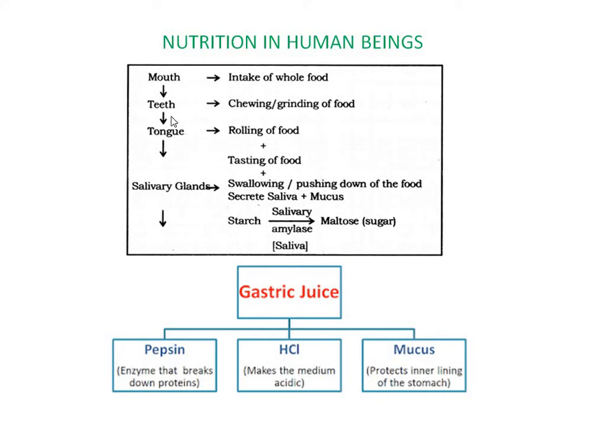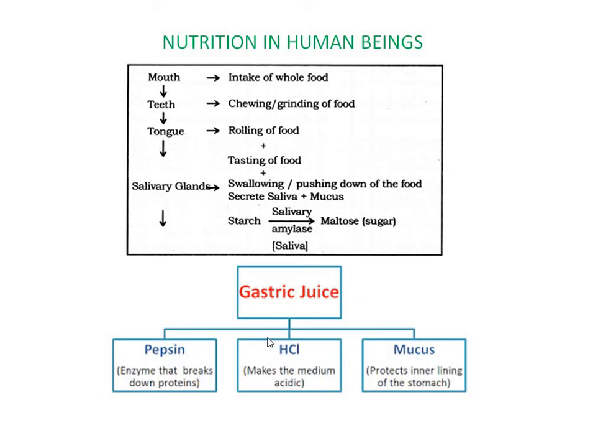Mouth, intake of whole food. Teeth helps in chewing and grinding action. Tongue helps in the rolling activity and tasting of the food, and salivary glands helps in making it slippery, and helps us in swallowing it and pushing down the food. Salivary glands secrete saliva, and saliva has got salivary amylase that converts starch into maltose.